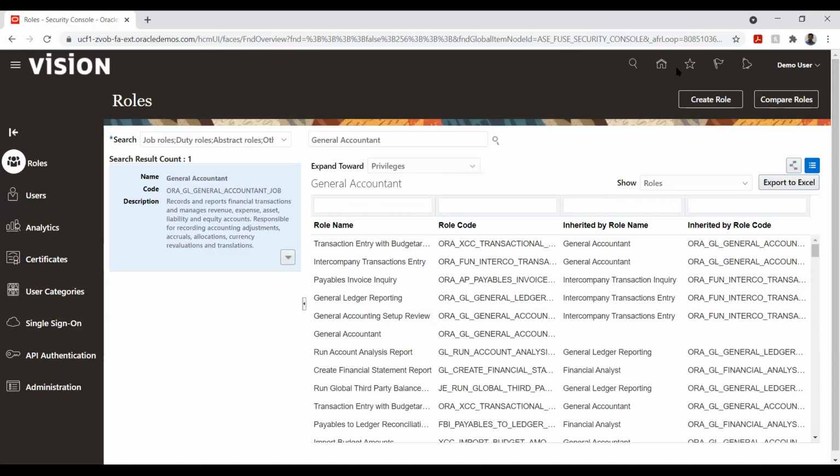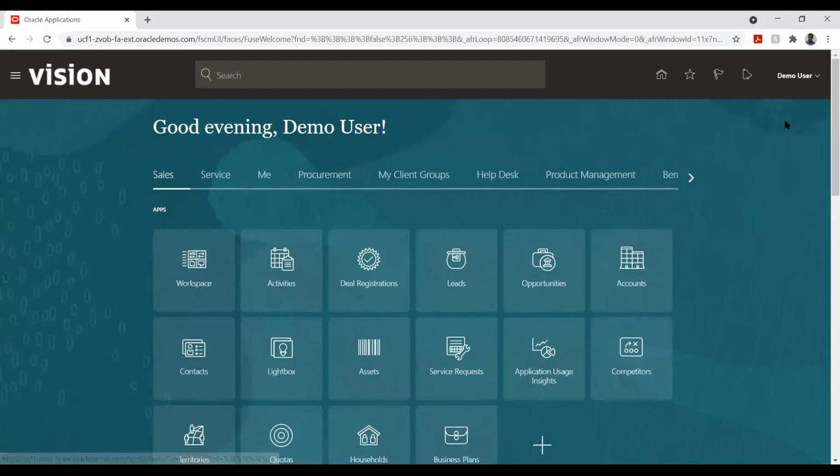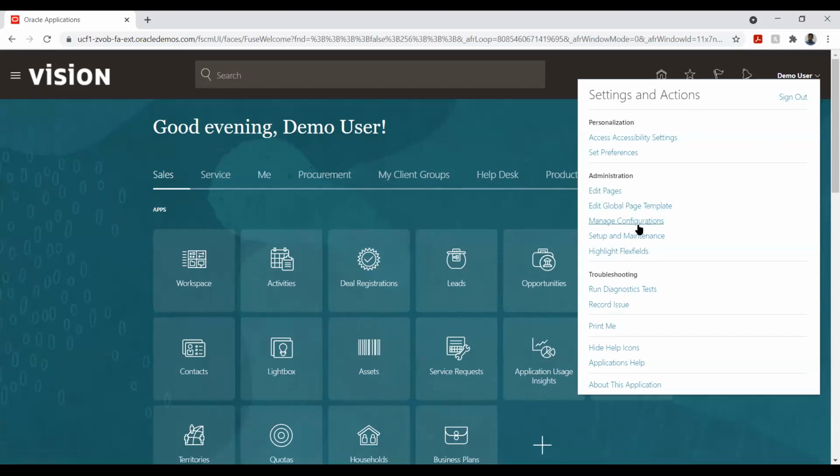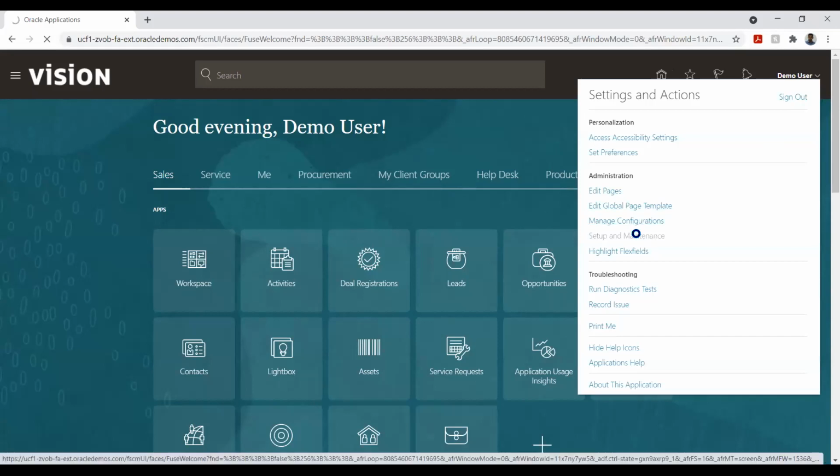The next part that we will see is the functional setup manager, and why do we have this functional setup manager? I'll just click here, and here, if you see, we have setup and maintenance.